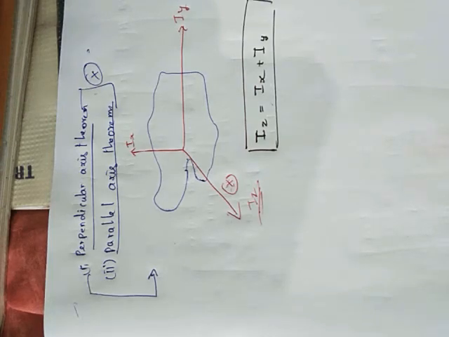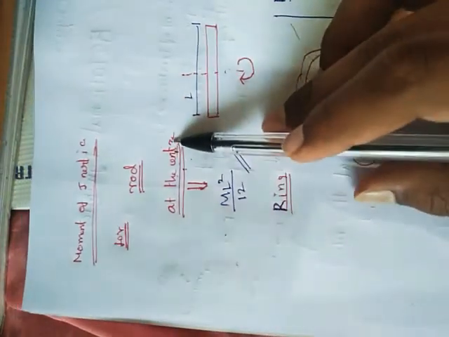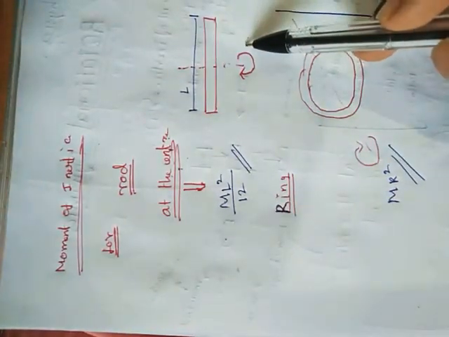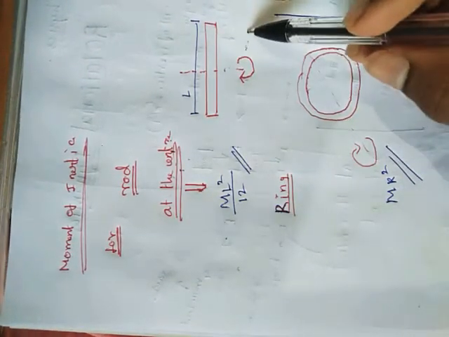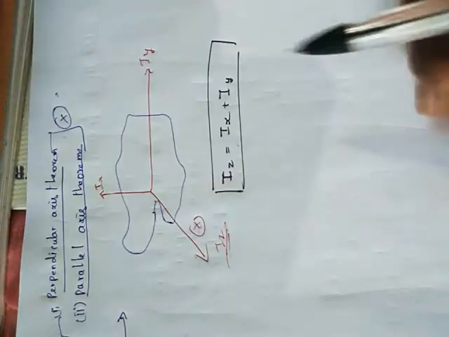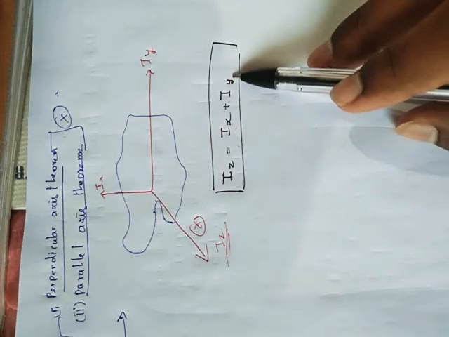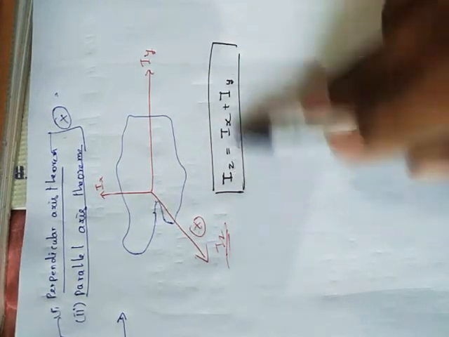Sometimes in this topic, the moment of inertia is given about the z-axis. If they ask a question regarding the x-axis and y-axis, you simply use this formula. Generally for a rod, the moments of inertia about the x-axis and y-axis remain the same. For the z-axis, you already have a formula.